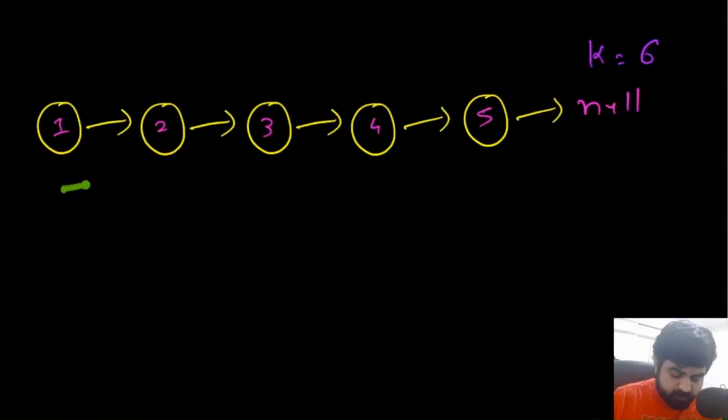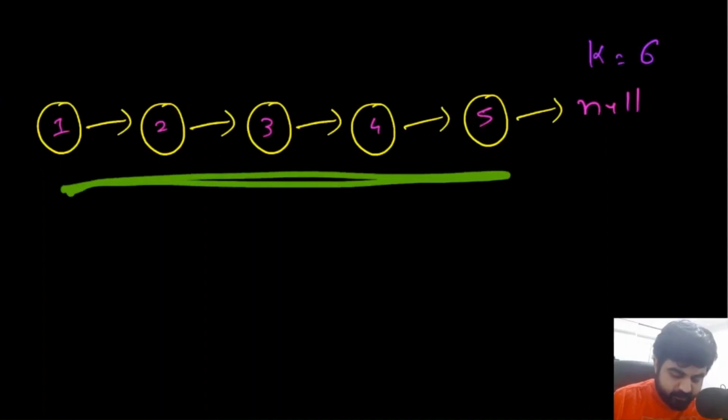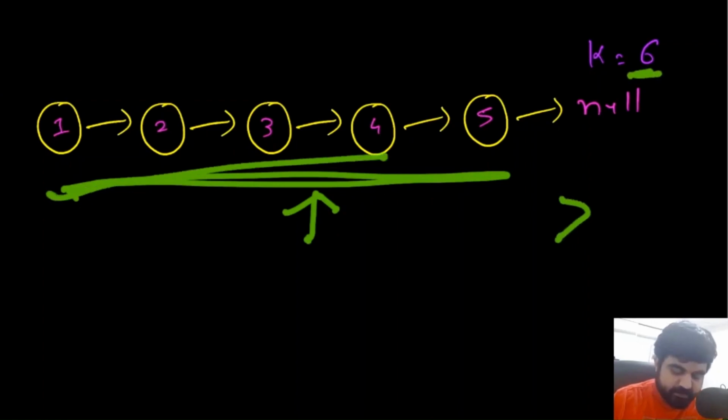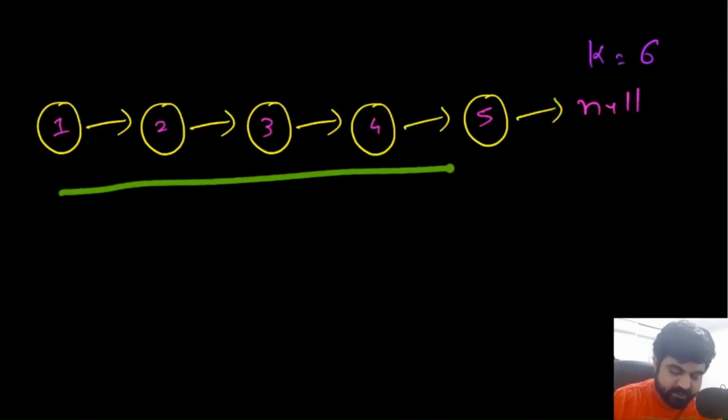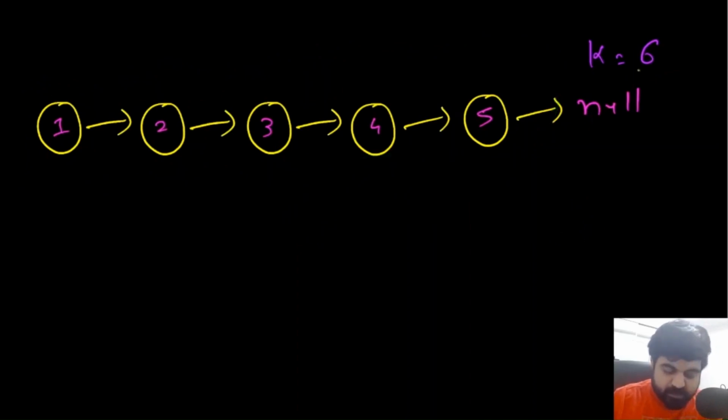Now the most basic thing we can do to solve this problem is, first of all, check for the edge case scenario. The edge case is that if the given k is actually greater than the number of elements present inside our linked list, we don't need to modify the given input linked list and we can return the answer as it is. Why can we do that? Because the given k is equal to 6 and we are being asked to reverse k nodes. But since k is greater than the number of nodes present, there is no way for us to reverse all 6 nodes, which means we don't need to modify the list at all, and we can simply return it as it is.